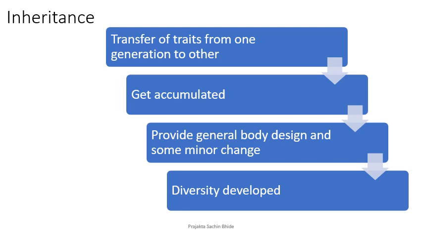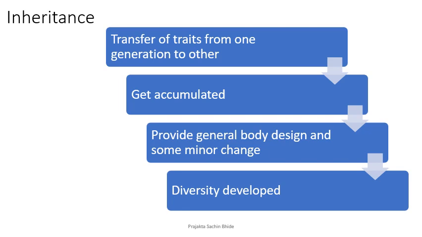Let us now try and see what one means by inheritance. I hope you remember the previous key terms because we will be using them on and off as we go ahead in the lesson. So inheritance is nothing but transfer of traits or characteristics or features from one generation to the other. Now this transfer gets accumulated.